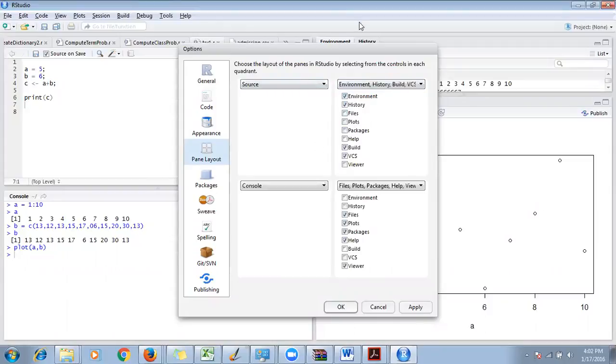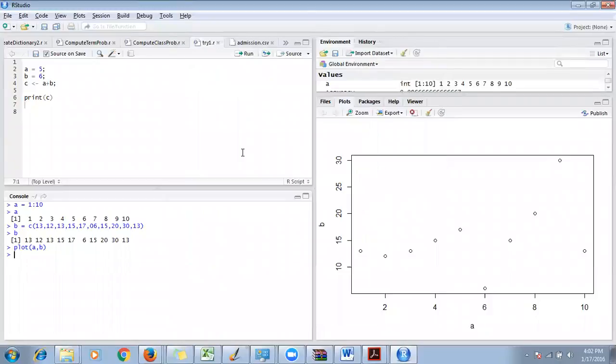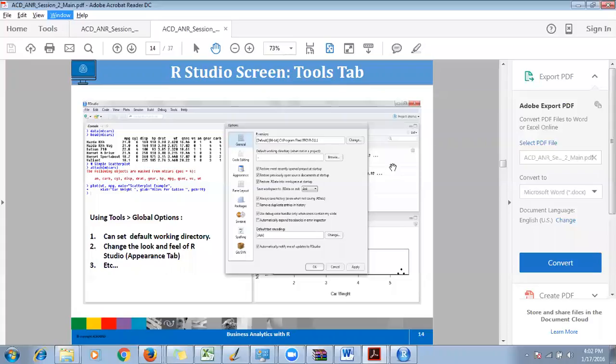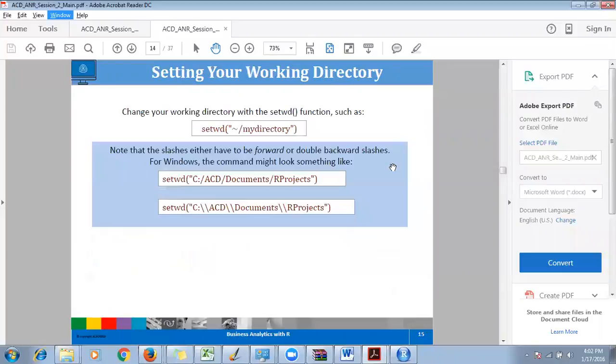If I want, I can change the layout here. Whatever I want in the first quadrant, I can select out of it. There are lots of options you can go ahead and change, so just go and have a look. As part of the assignment, try to understand what each of those options means for you. So this is all about that.